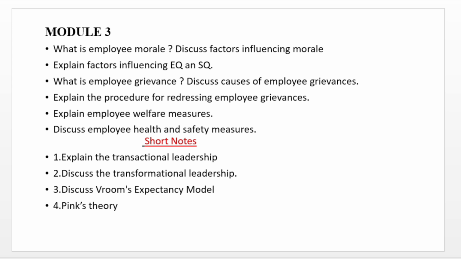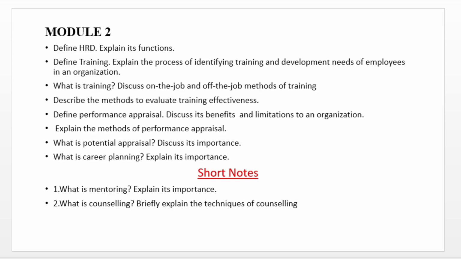Let's move towards module 2. These are the important questions from module 2, and the possible short notes from the red colored section are: what is mentoring, what is counseling. Let's see more questions from module 1.